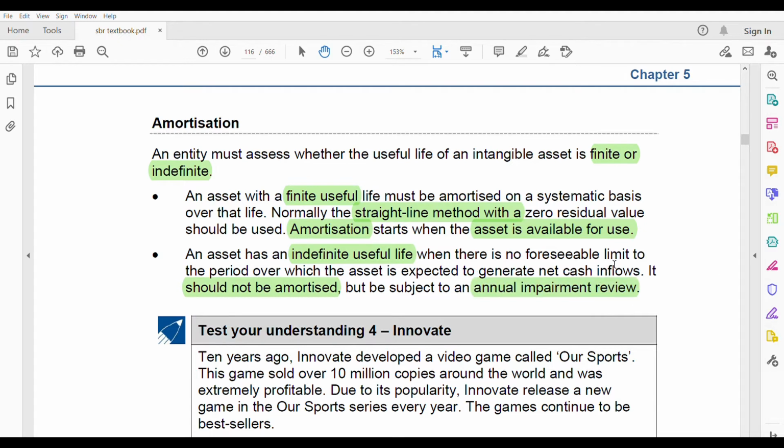Okay, it will be subject to annual impairment. Annually, you have to check whether there is an impairment of that asset or not, intangible asset. Same for the tangible asset also. But mostly tangible assets, they don't say it's indefinite useful life. Most for tangible asset, they will give you the number of years for the depreciation. This indefinite and finite only comes under intangible assets.